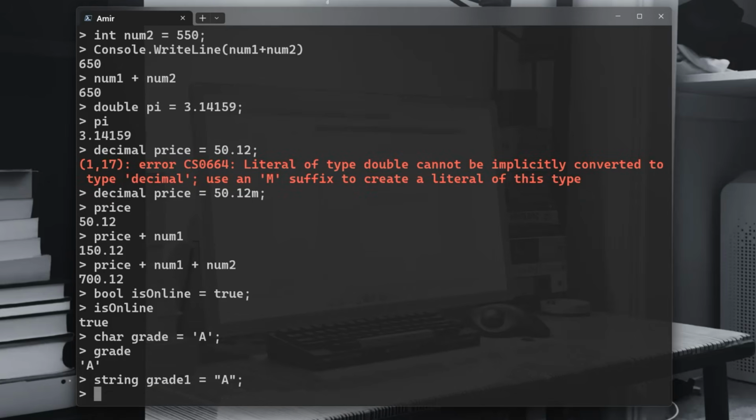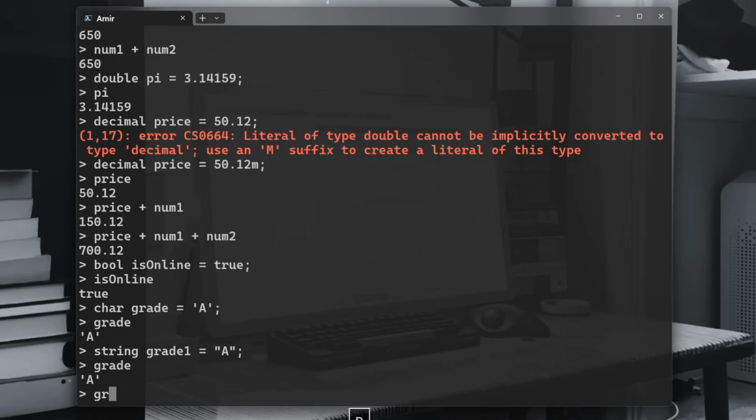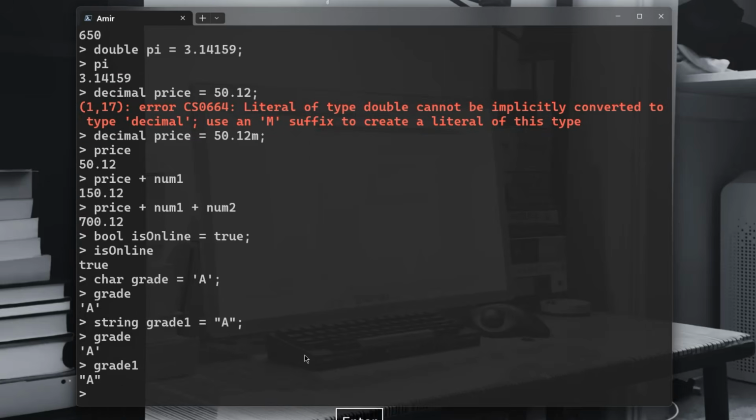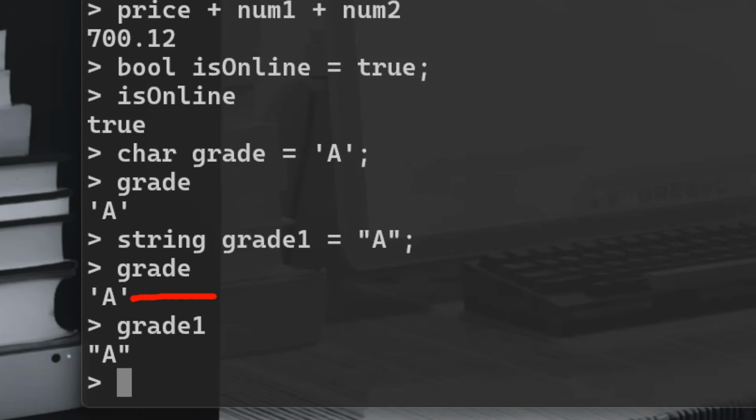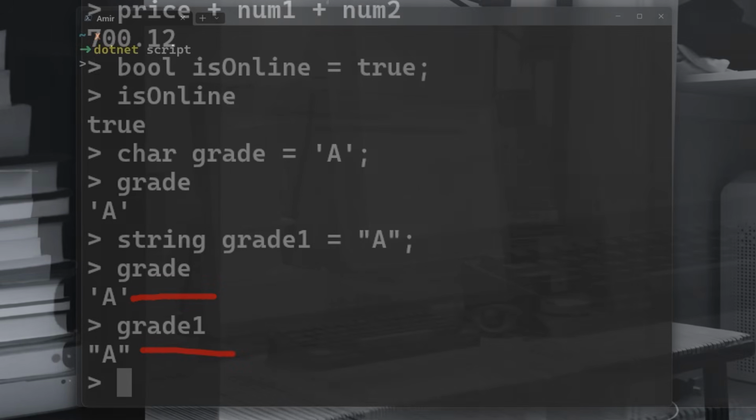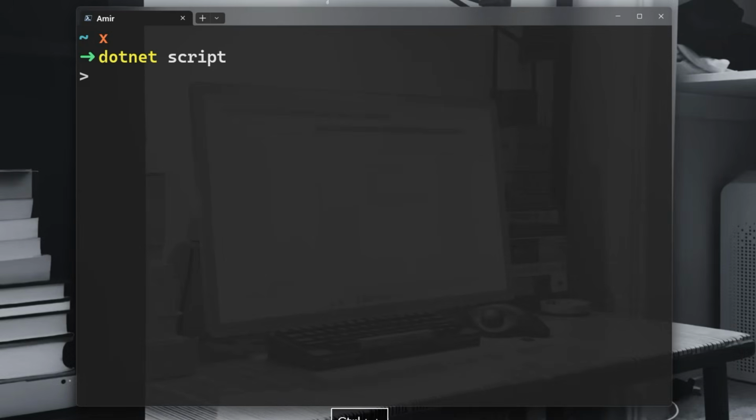Okay, so you have grade and you have grade 1. See the difference? This is a character and this is a string. Now, there's something we call type inference, and type inference simply means that you don't need to tell the compiler that this is an int or this is a string, or this is a double, for example. It's going to automatically assume that this is a string or double or decimal. So instead of doing that, you would use the keyword var, variable.